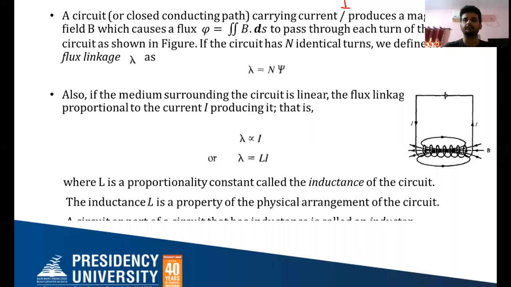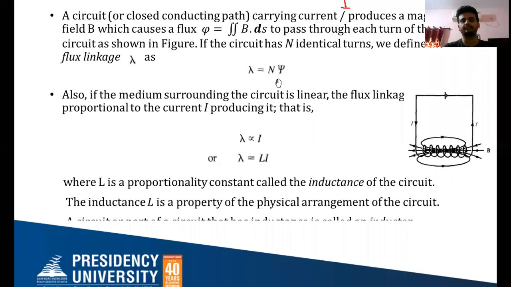You know, in a solenoid, when you pass a current, the magnetic field will traverse along the axis of the solenoid. Now, if the circuit has n identical turns, we define the flux linkage lambda as lambda equals n into psi. So lambda is called flux linkage.